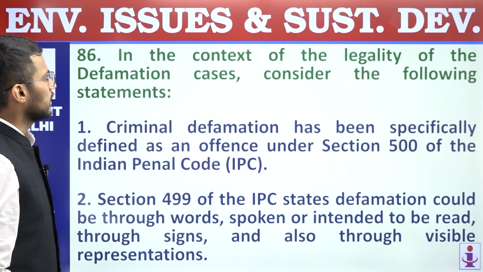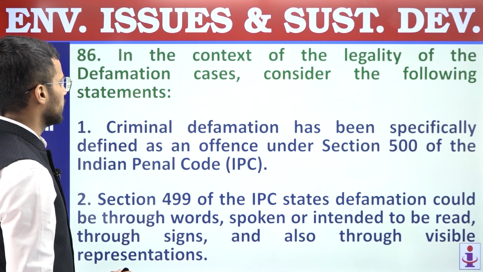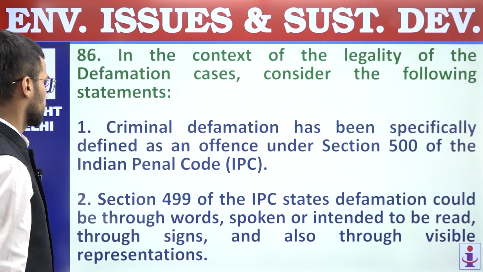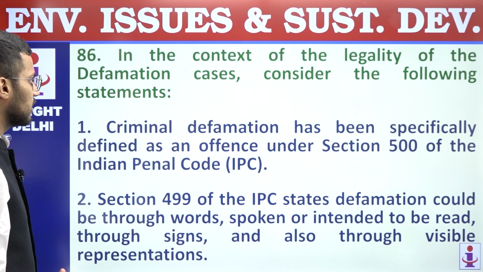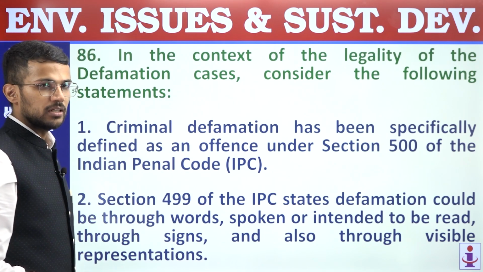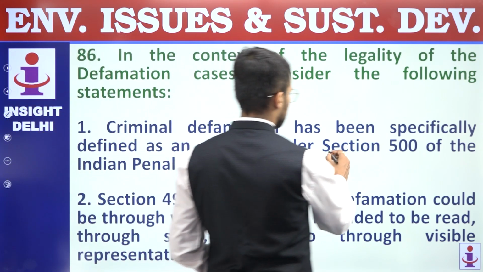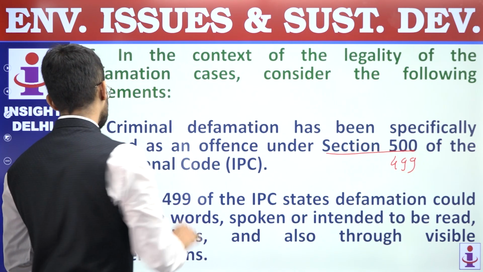86. In the context of the legality of the defamation cases, consider the following statements. First, criminal defamation has been specifically defined as an offence under section 500 of the Indian Penal Code. Not section 500, it is section 499, and that's why first statement is incorrect.